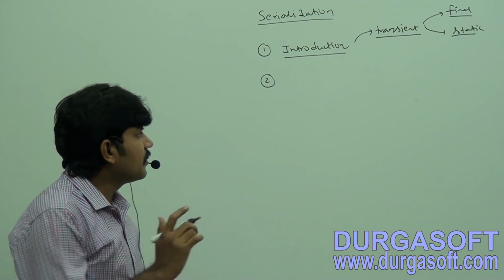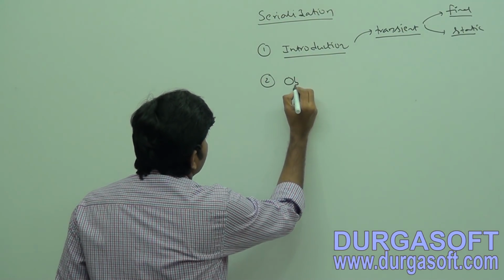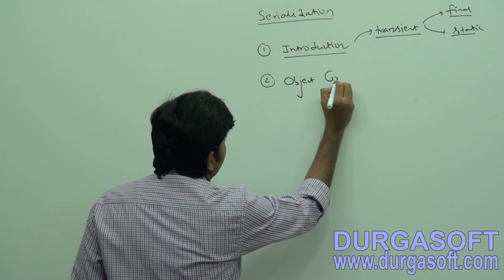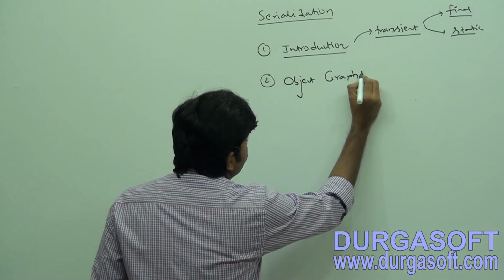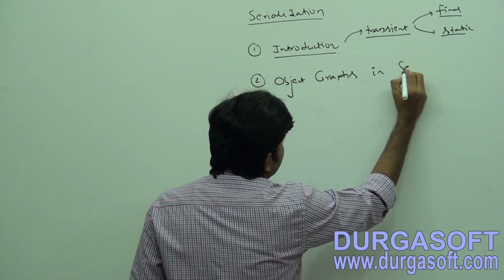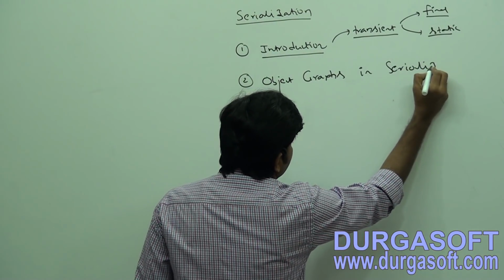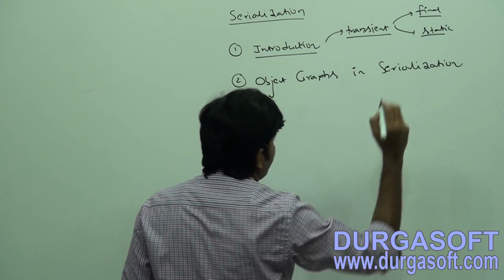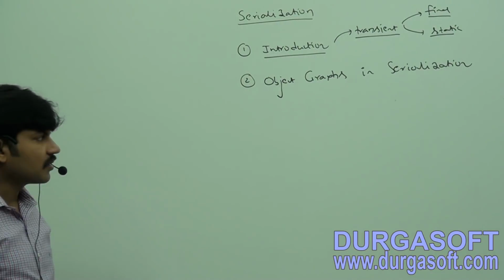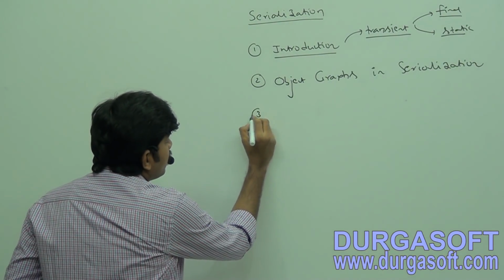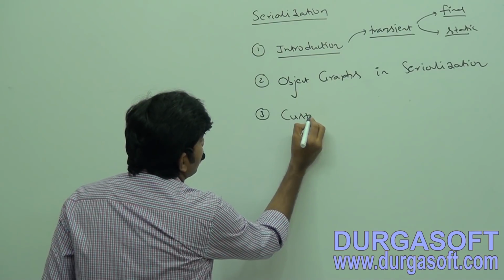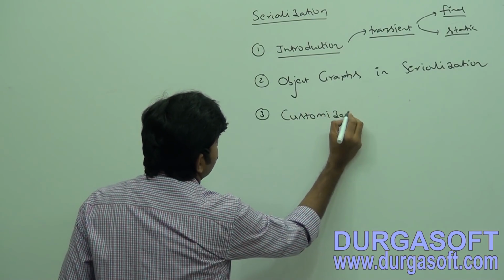And then we have to talk about the object graph. Object graphs in serialization. Sir, what is an object graph in serialization? Third, we should go for customized serialization.